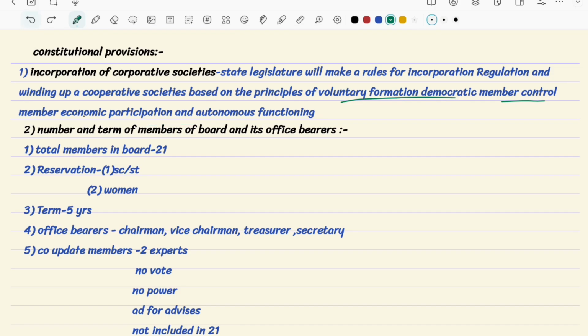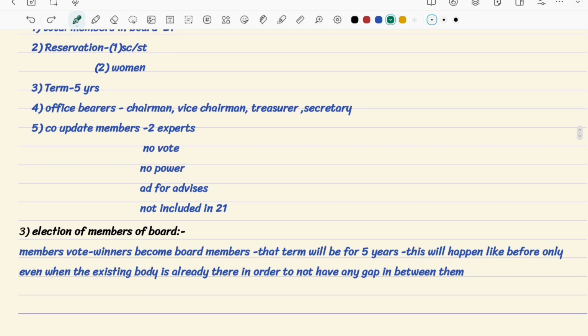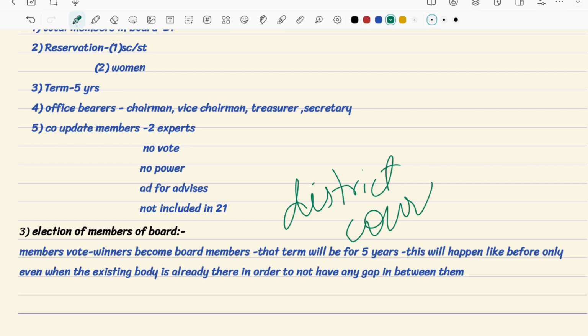But it can do one thing: every 6 months before the financial year ends, you have to submit a report to the district cooperative officer.